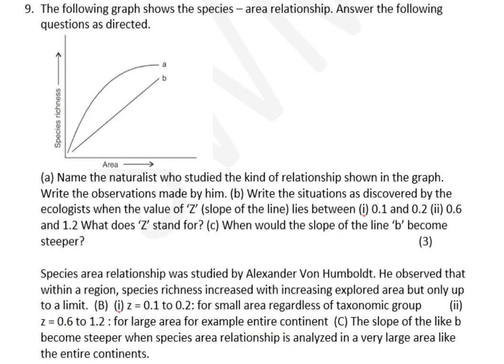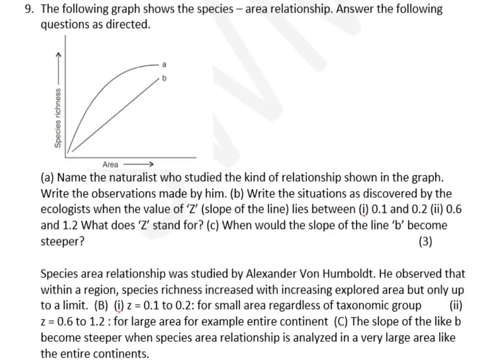The following graph shows the species area relationship. Answer the following questions as directed. This is another important area that you have to focus on. Name the naturalist who studied the kind of relationship shown in the graph. It was done by Alexander von Humboldt. Write the observation made by him. He observed that within a region, species richness increased with the increasing explored area, but only up to a limit. Suppose you are asked to state or define species area relationship also, you have to give the same answer.